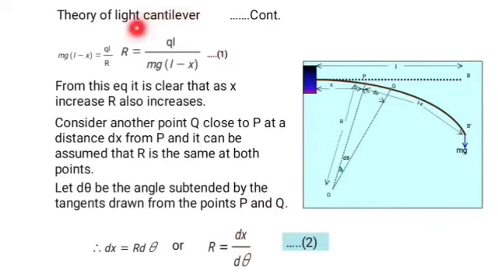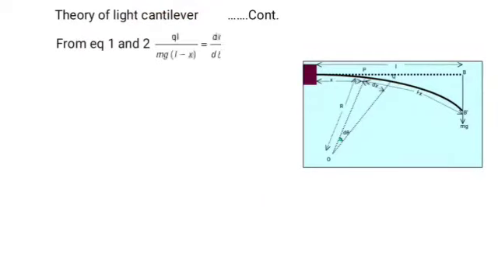We have two expressions for radius of curvature, equations 1 and 2. From equations 1 and 2, QI upon mg(L minus x) is equal to dx upon d theta, or the expression for d theta will be mg(L minus x) divided by QI into dx.